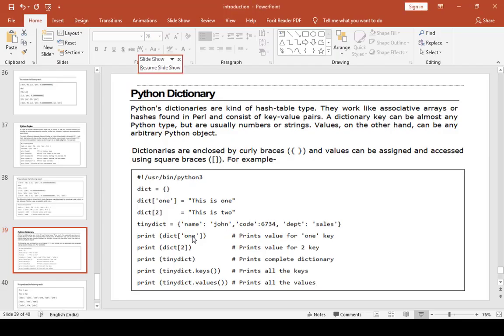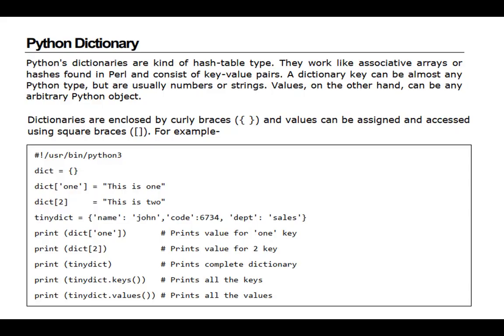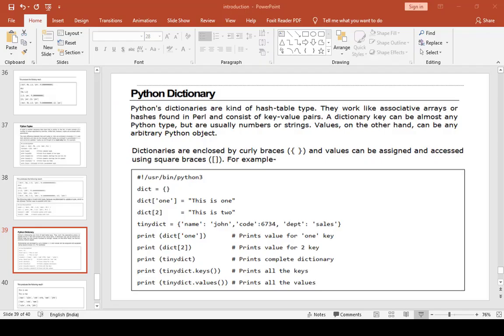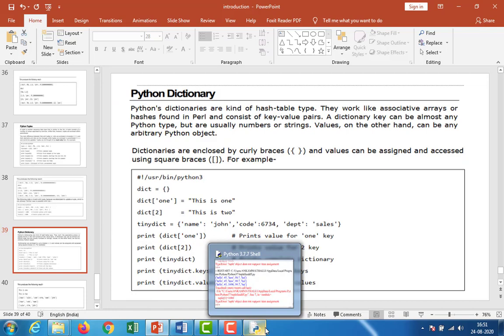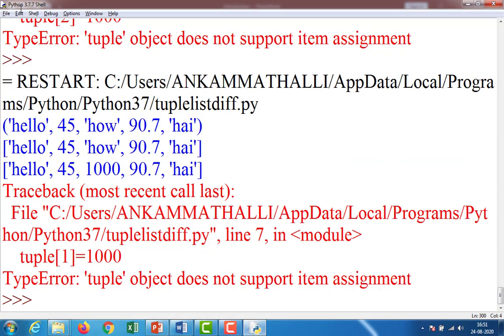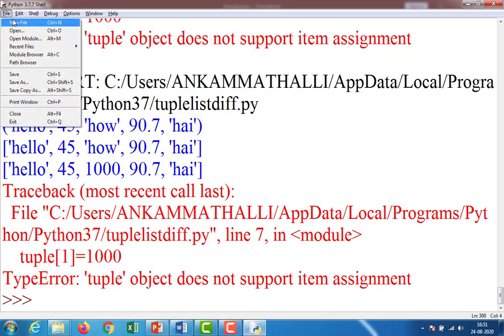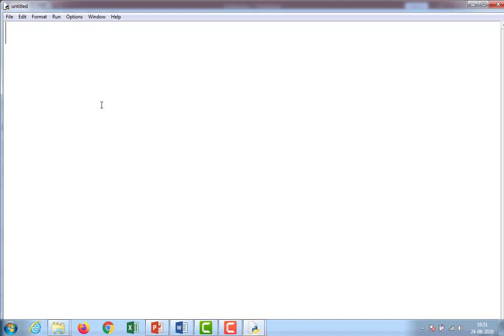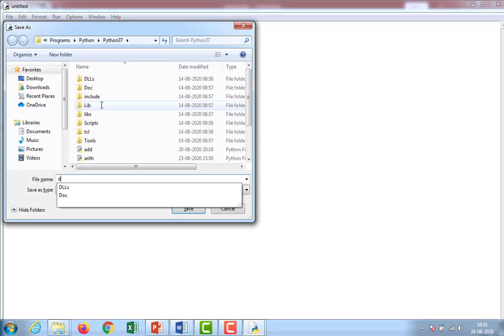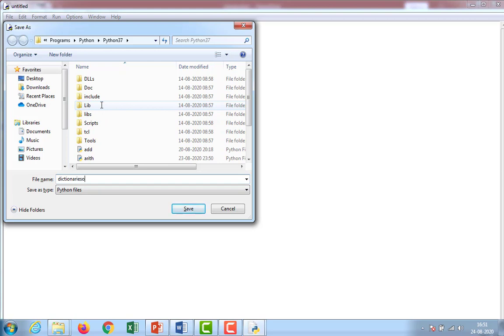Let me take one example, then you will clearly understand the dictionaries concept. File, new file, Control S, dictionaries operations.py, enter.